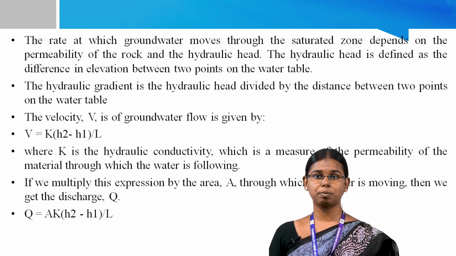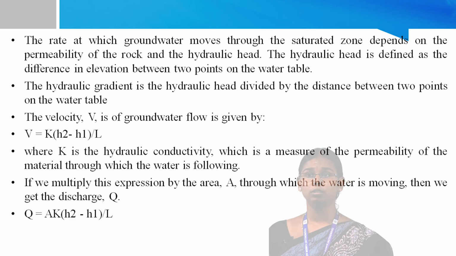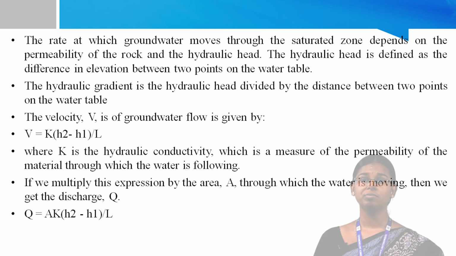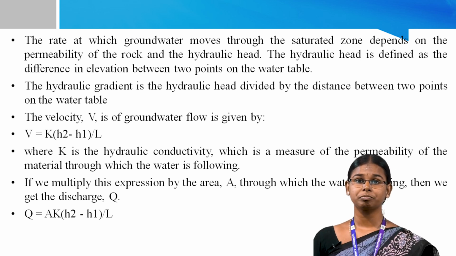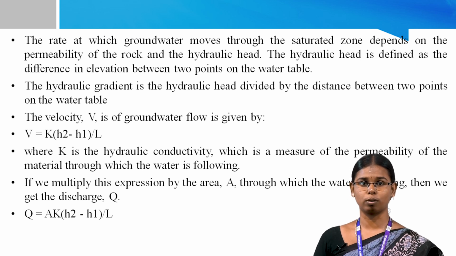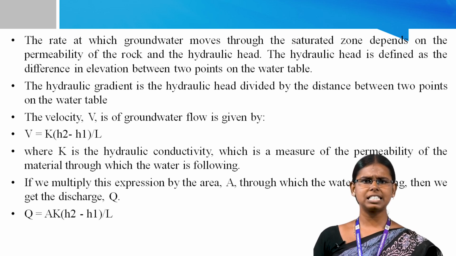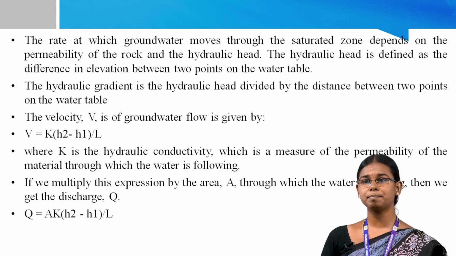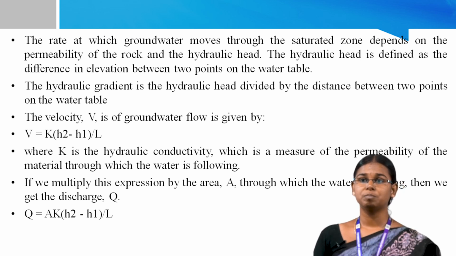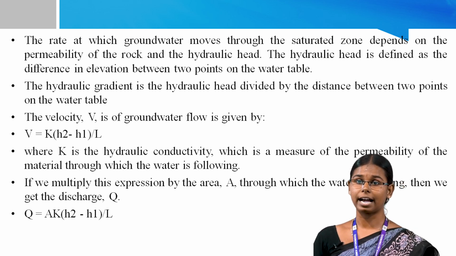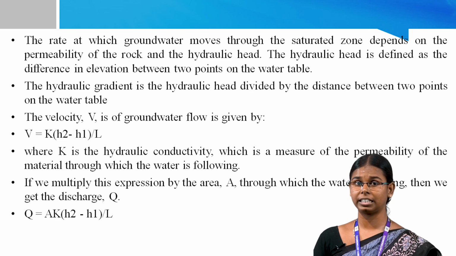We multiply the expression by the area through which water is moving, so we get the discharge Q = AK (H2 - H1) / L, which is Darcy's law. It simply states that the discharge is proportional to the hydraulic gradient times the permeability. The discharge is higher if the hydraulic gradient is high or the permeability is high.